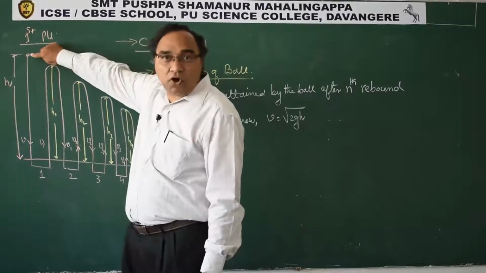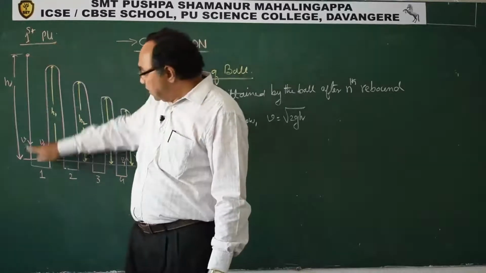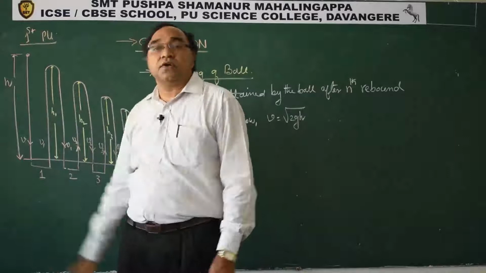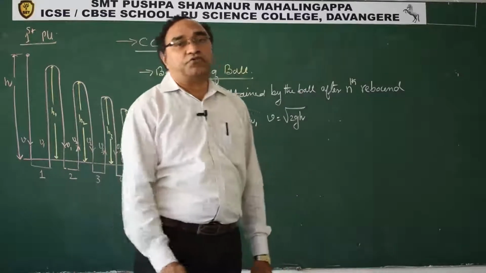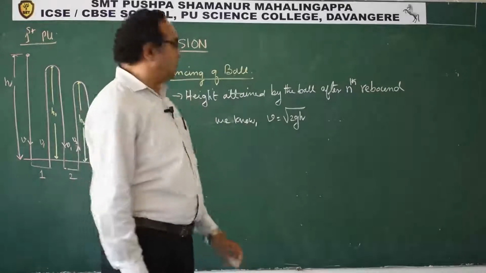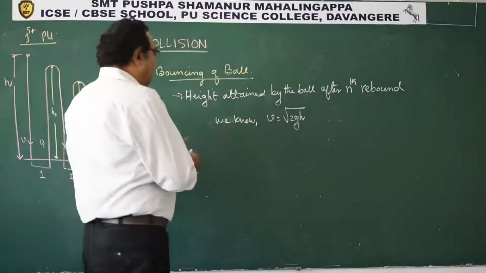It is a free fall. So here U is 0. Here it strikes with a velocity V. Height of fall is h. Use the equation of motion: V square minus U square is 2as. We get the value of V is root 2gh. Now,